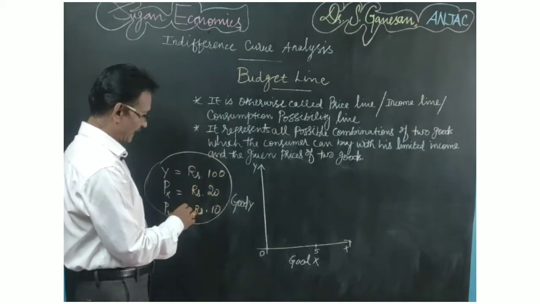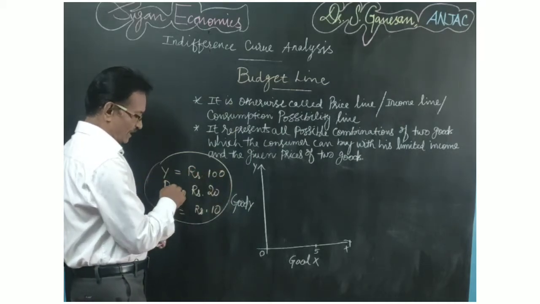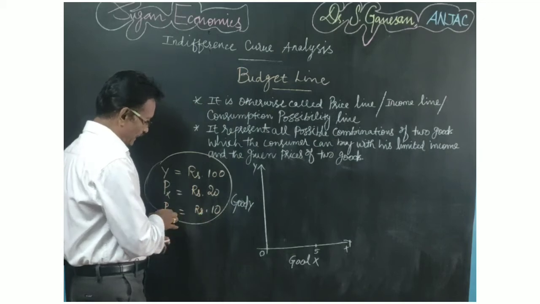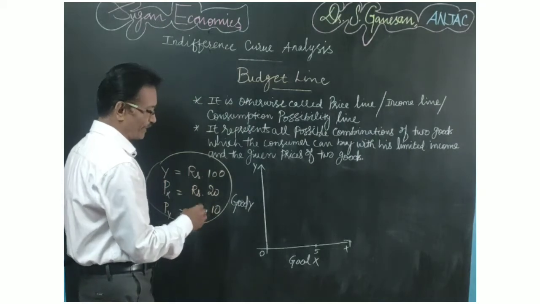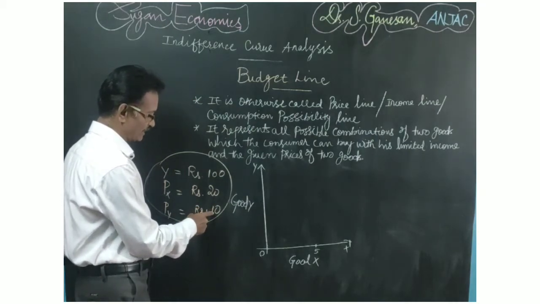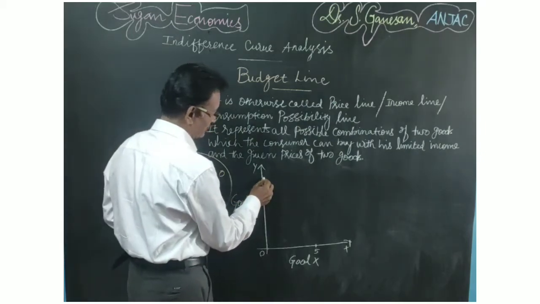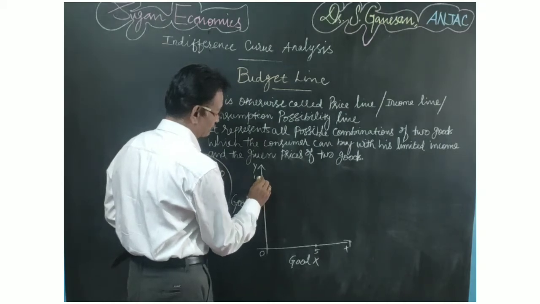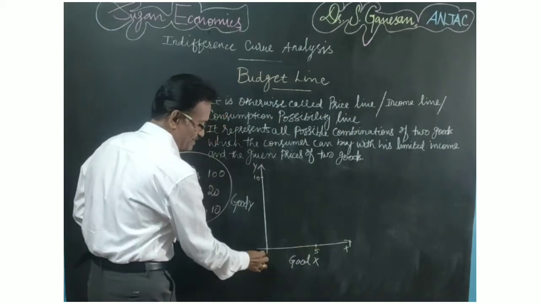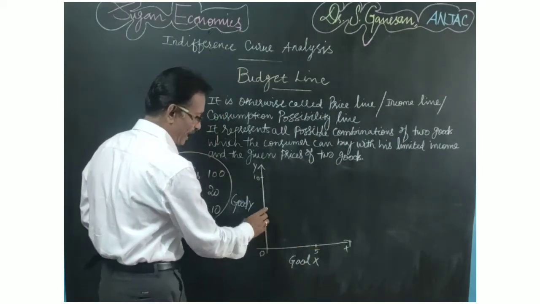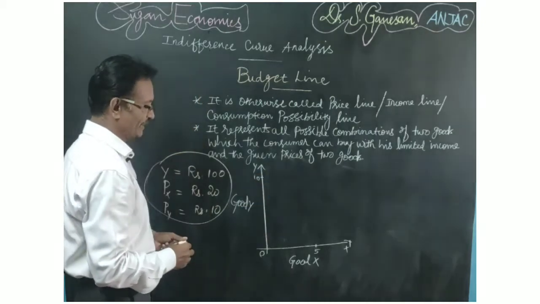On the other hand, instead of spending the amount on commodity X, if the consumer spends the full amount on the purchase of commodity Y, he can buy 10 units of Y because the price of commodity Y is 10. So 100 divided by 10 is equal to 10. The consumer can buy 10 units of Y commodity. So if he buys X alone, 5 units of X and 0 units of Y, and if he buys Y alone, 10 units of Y and 0 units of X.